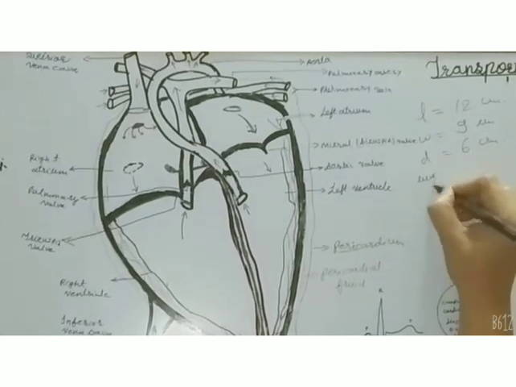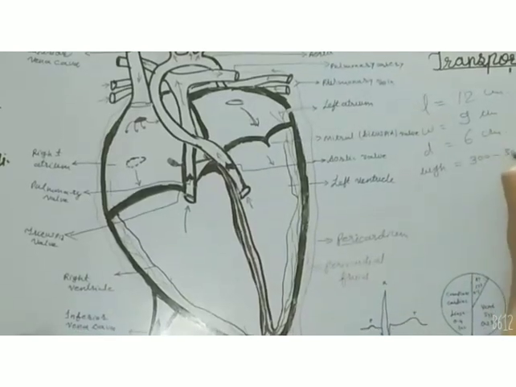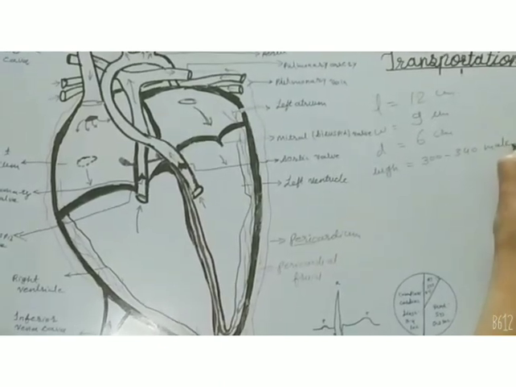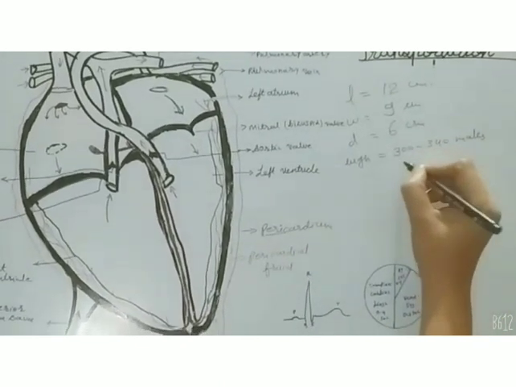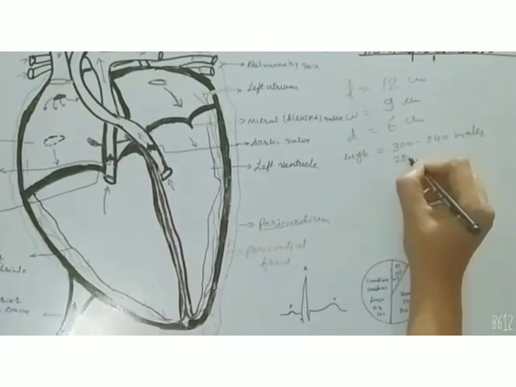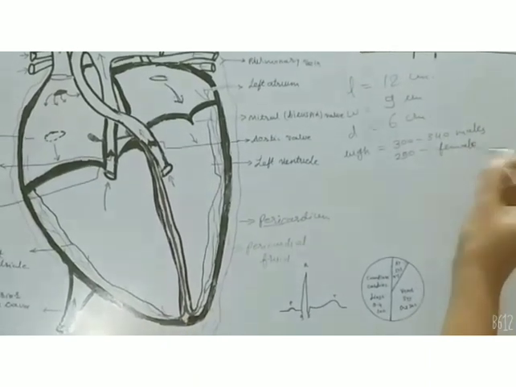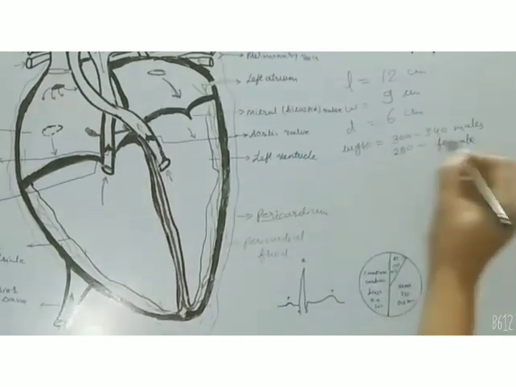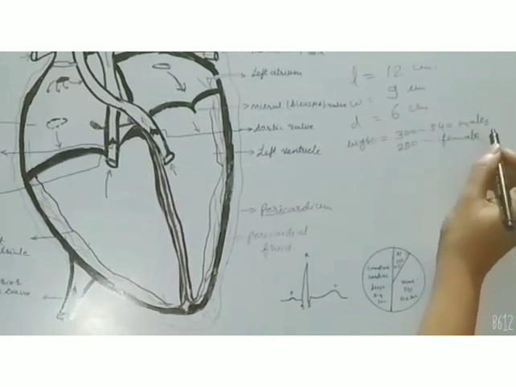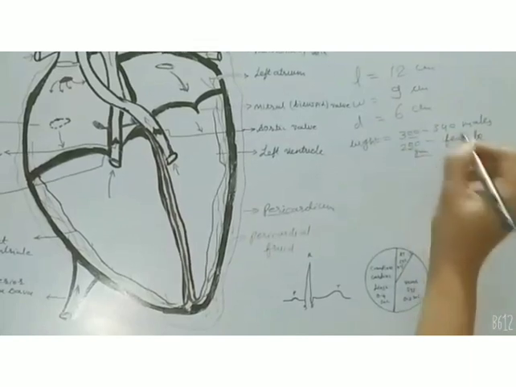The weight of heart is near about 300 to 340 grams in males and 250 in females. So weight of the heart varies in male and female. It is near about 300 gram in males and 250 grams in females. So this is the measurement of heart.